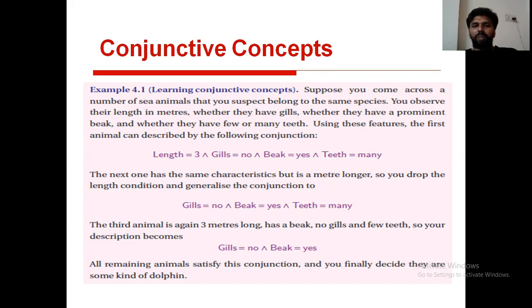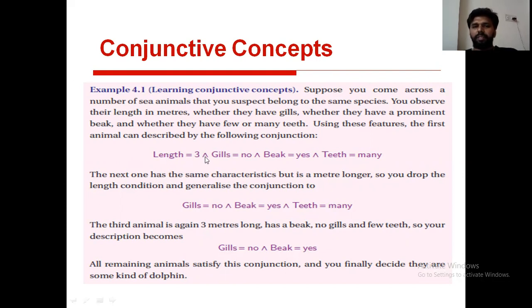How is a literal formed? A literal is formed by using the features of an object. Here, for sea animal, length is one feature, gills is one feature, beak is one feature, teeth is another feature. In last class, I explained sea animal with 6 different features. For each feature, we are going to assign a value. Suppose the length of the sea animal is 3 feet or 4 feet or 5 feet. Like that, we are going to assign different values to the length feature.